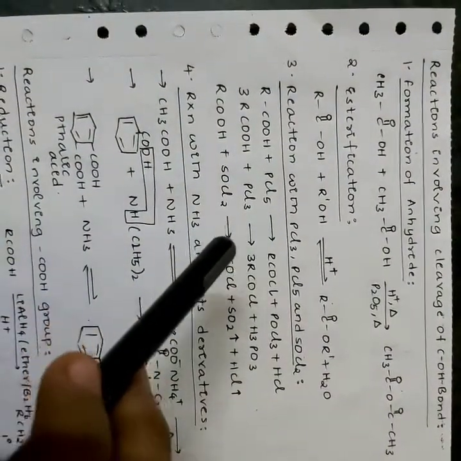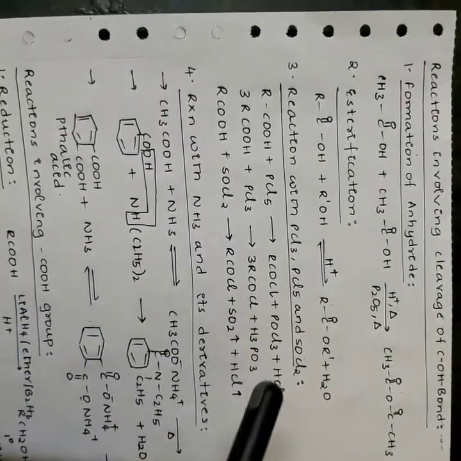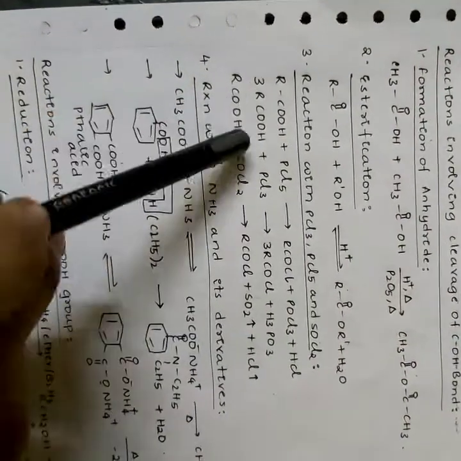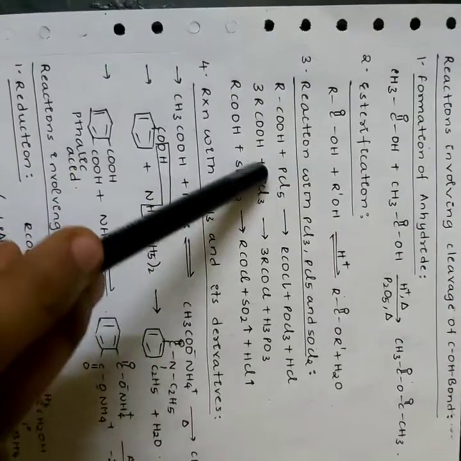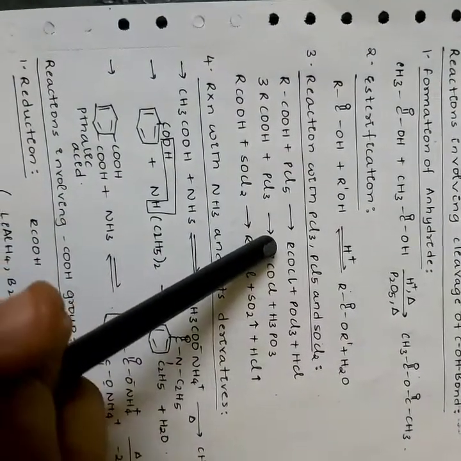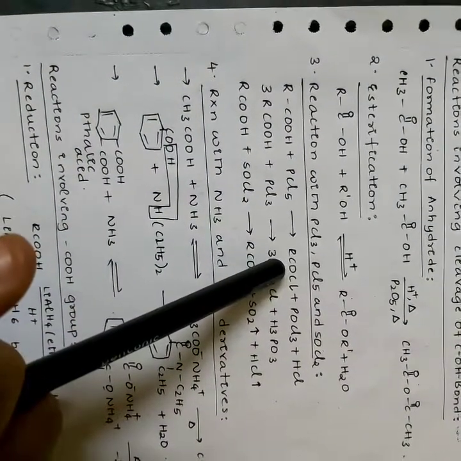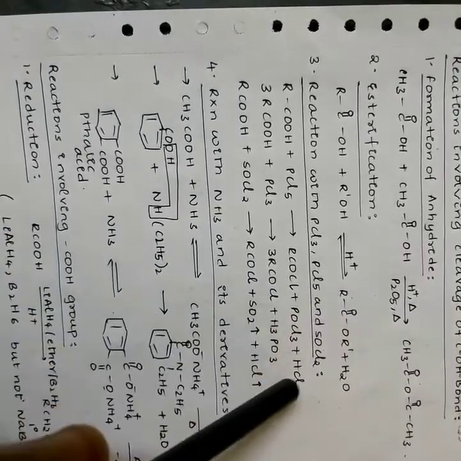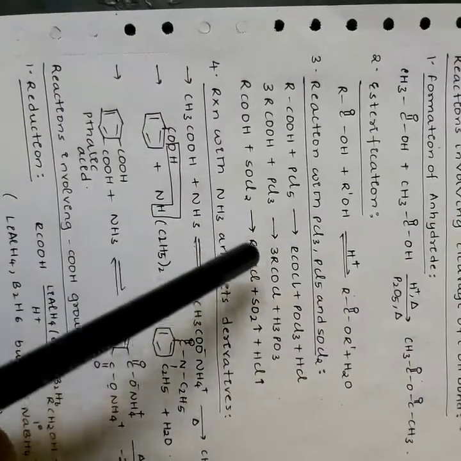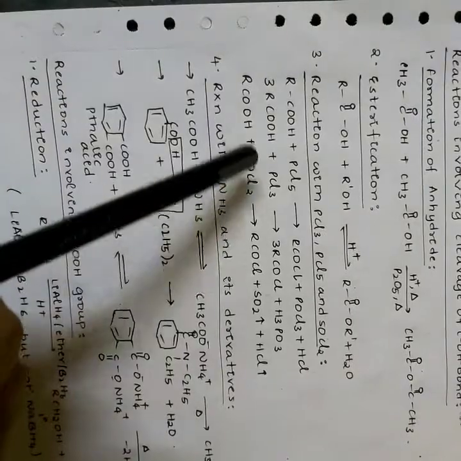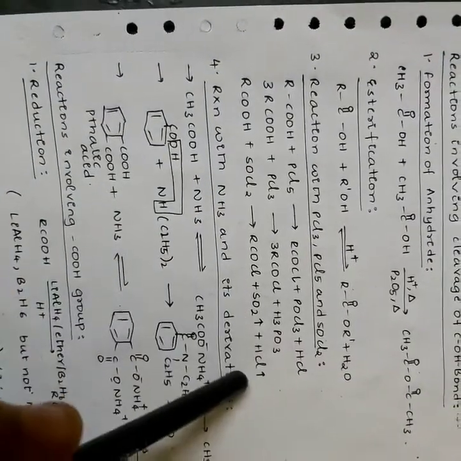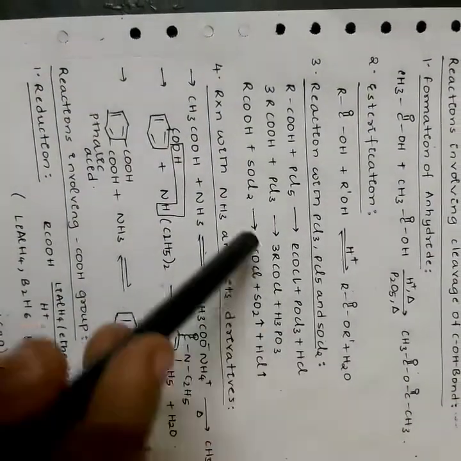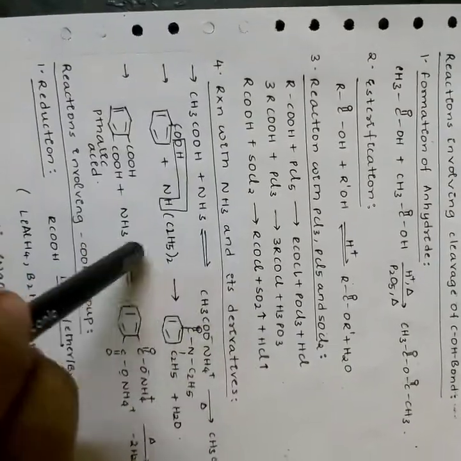The reaction with PCl3, PCl5 and SOCl2. When a carboxylic acid is treated with PCl5, it gives RCOCl, acid chloride, POCl3 and HCl. The most favorable reaction in this is with SOCl2 since it liberates 2 gases. Reaction increases in the forward direction.